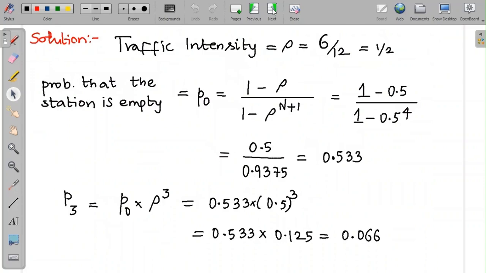The traffic intensity is 6 upon 12, which is 0.5. The probability that the station is empty is P naught, which is 1 minus rho over 1 minus rho to the power of N plus 1. That comes down to 0.533. And we need the effective arrival rate. So we also calculate P3, the probability that the capacity of the system is reached. P3 is P naught times rho to the power of 3, that comes to 0.066.